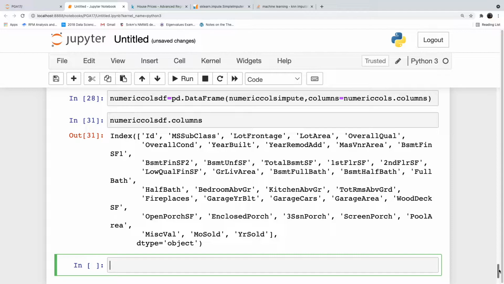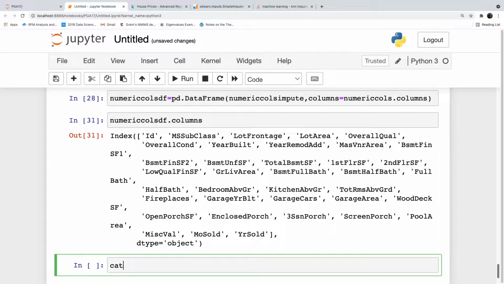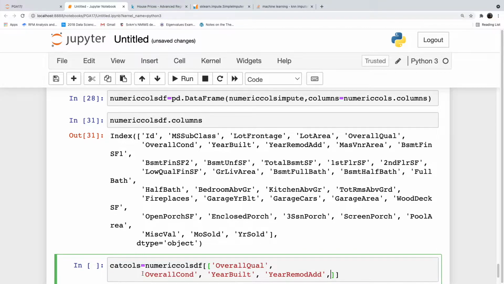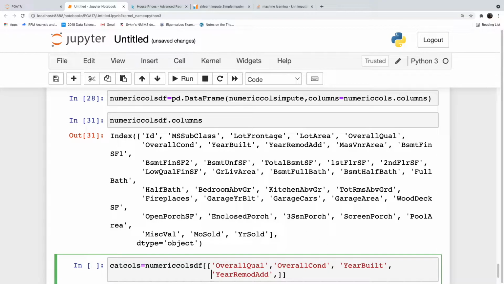What are the categorical columns? I think overall quality. Quality is on a scale of 1 to 9. Overall condition, year built, year remodeled. Year built and year remodeled, they are all treated as categorical variables. Control copy them. cat_cols is equal to numeric columns df double square bracket, control v. So overall quality, overall condition, year remodeled, we have to find them as non-numeric.